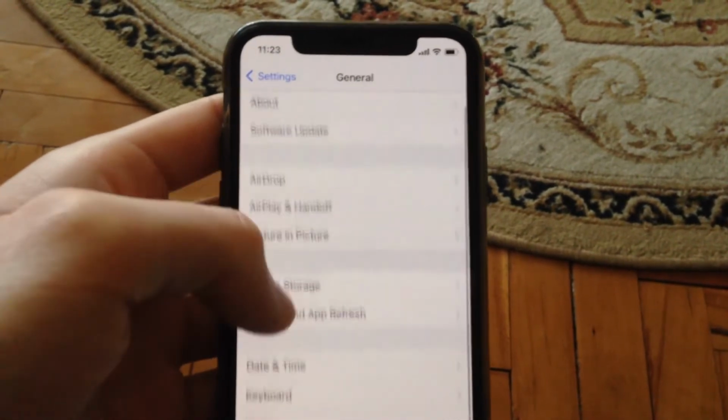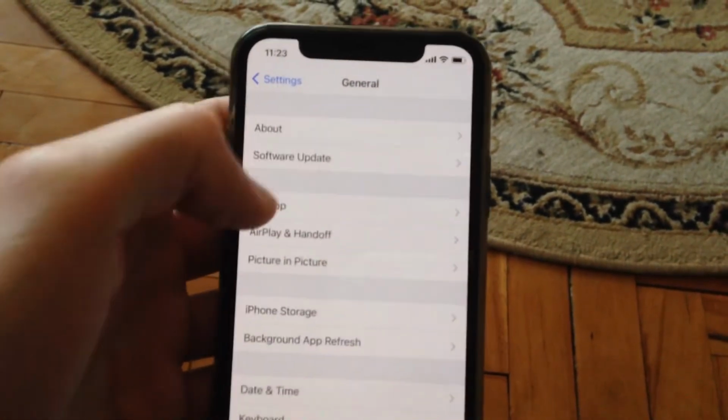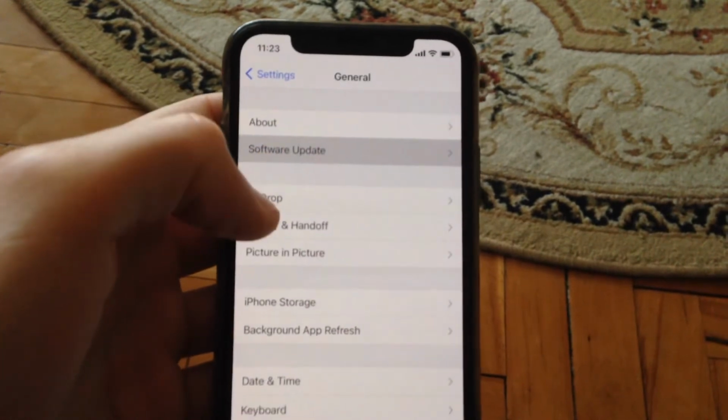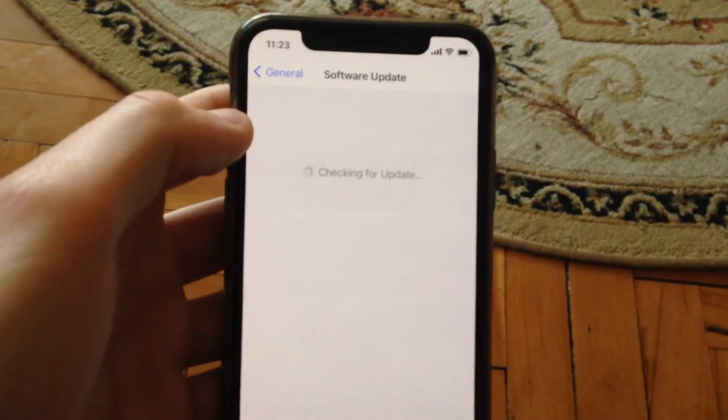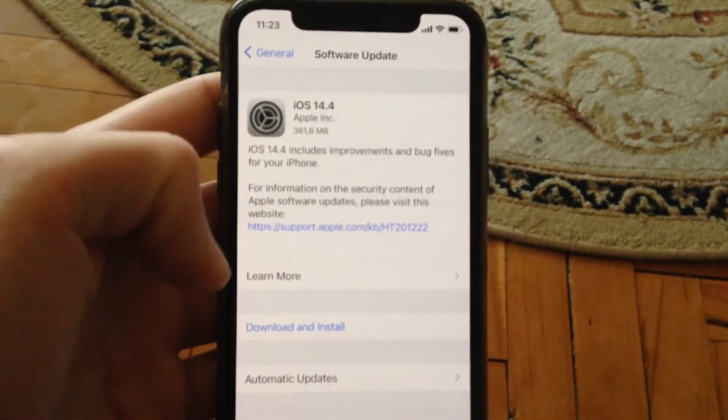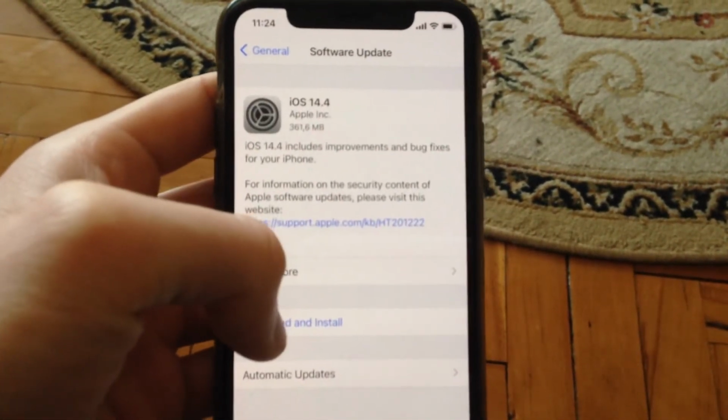And another thing you can try, just find in general software update, so just tap on it and just check here if you have available updates on your iPhone. So if you have it, just download and install it on your iPhone.